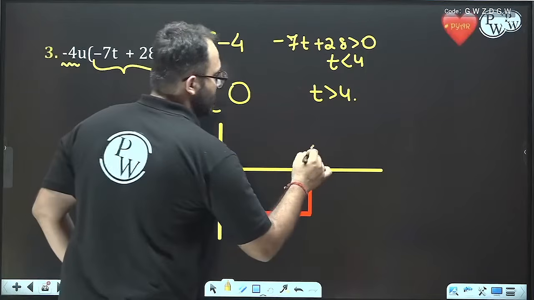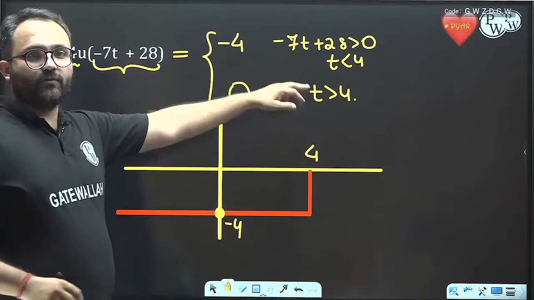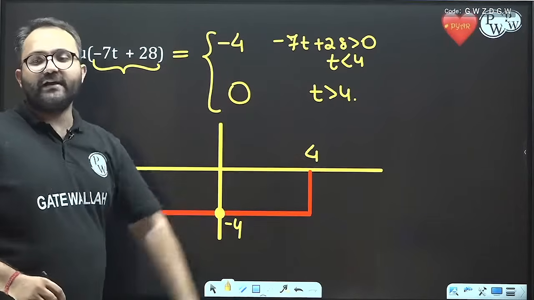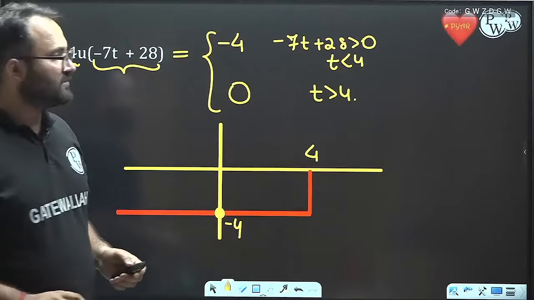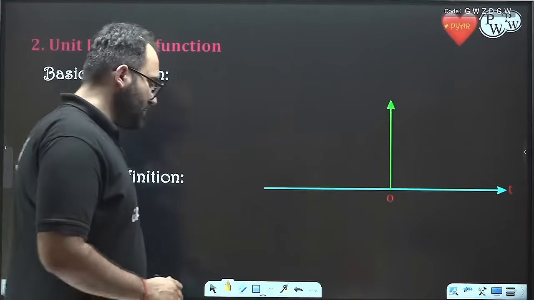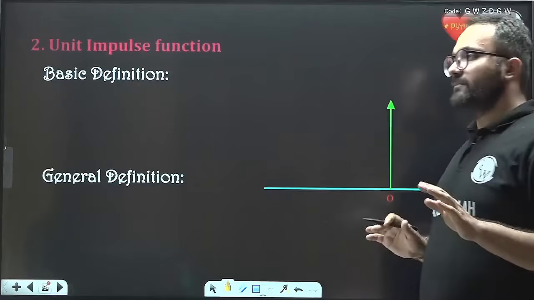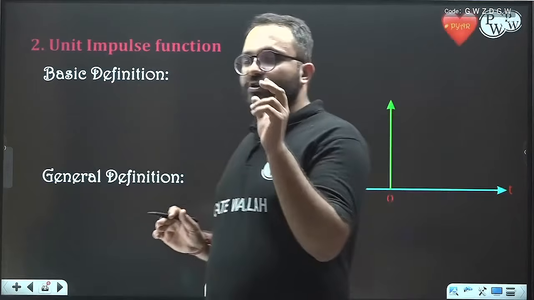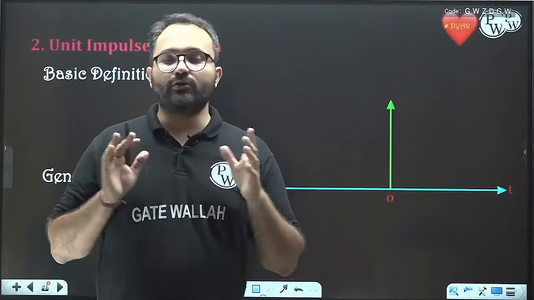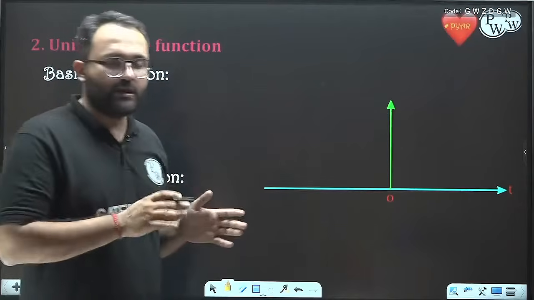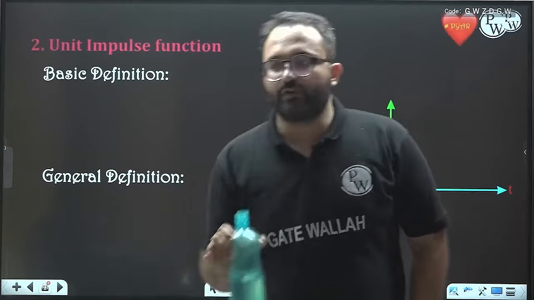For t less than 4, the height is -4. For t greater than 4, the height is 0, or the value is 0. I hope all of you are able to understand this. Great. Now let's move on to the unit impulse function after doing the step function. So always remember that for the step function, the term inside the bracket is very important, and using that we can draw the unit step function very easily. Now let's move on to the impulse function.